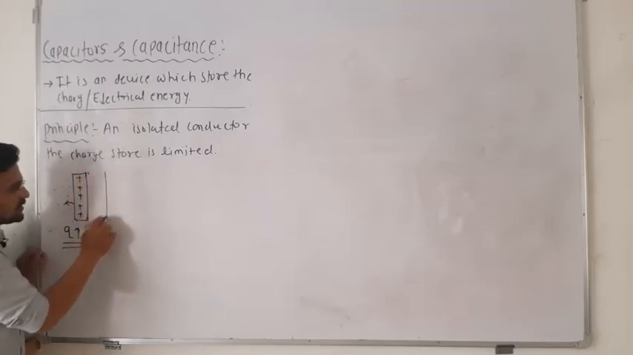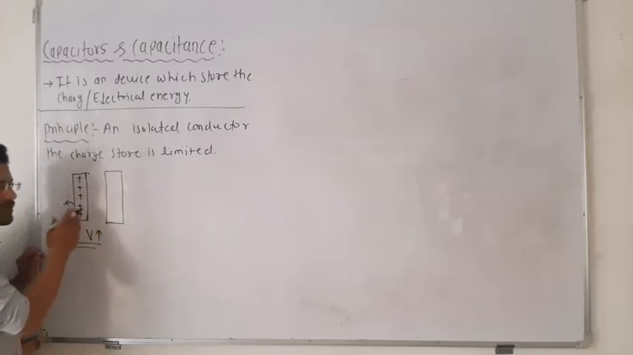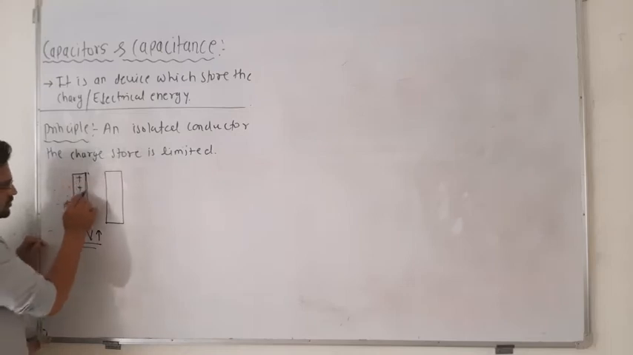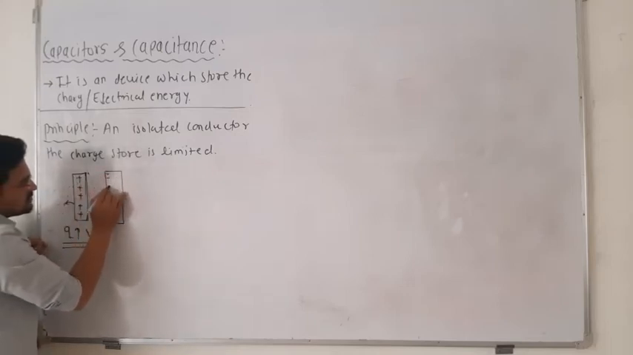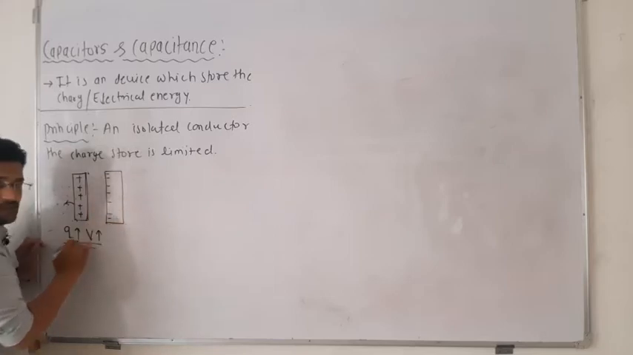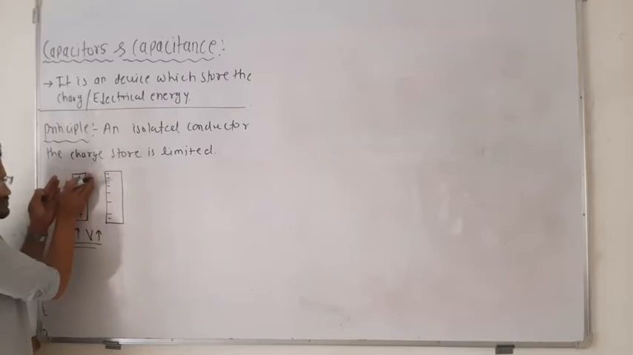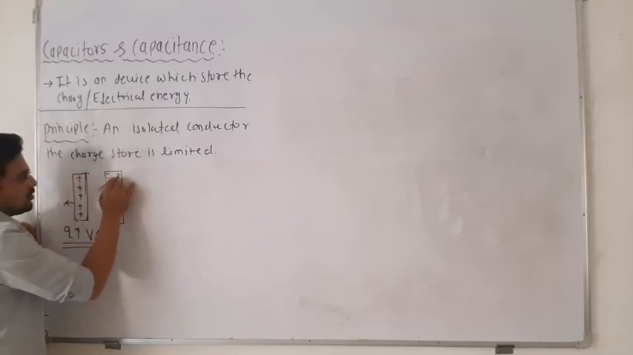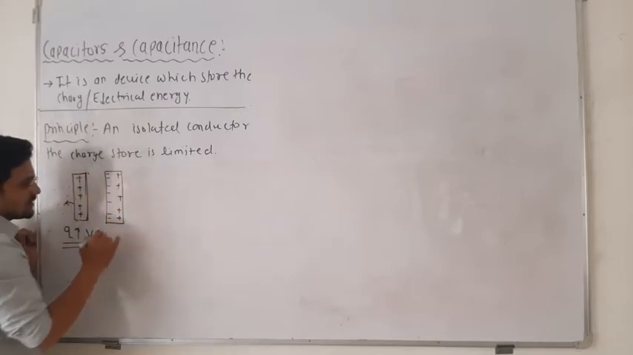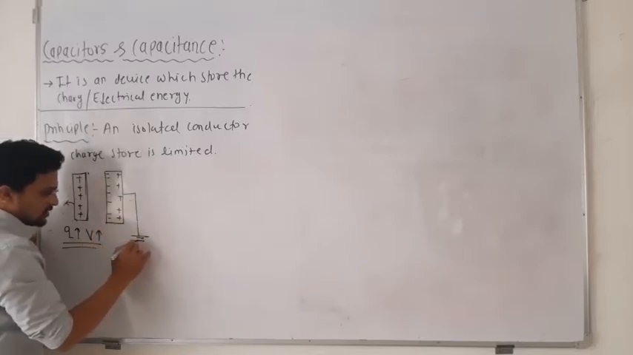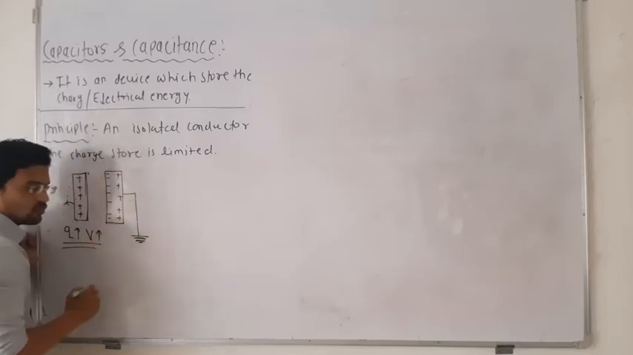Take another conductor, maybe of a similar shape or similar material, it doesn't matter. Due to this, the negative charges will be induced on this side. Due to electrical induction, all the electrons will move towards the positive charge because of attraction, and all the positiveness will reside on the other side. Now make a connection to the earth. Earthing. Connect to the earth.